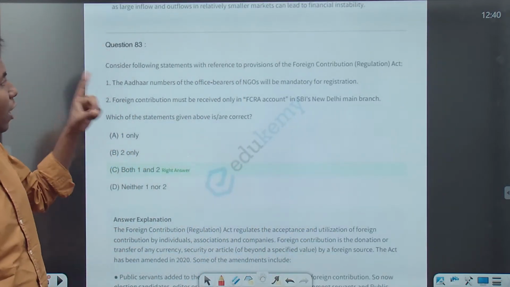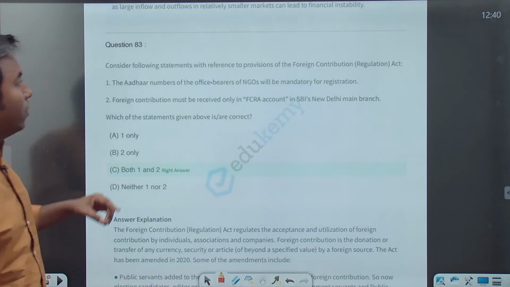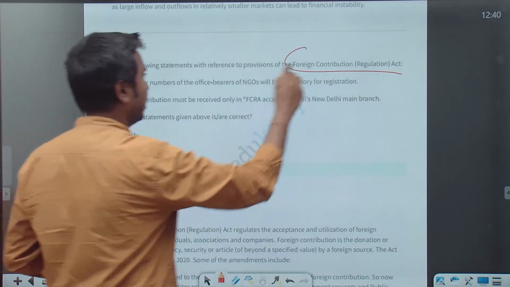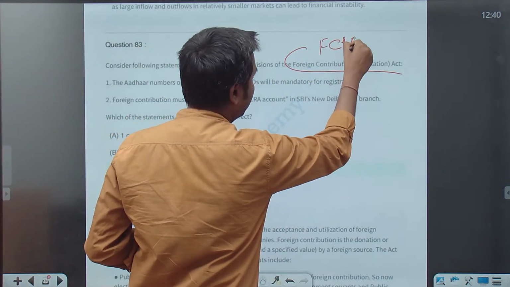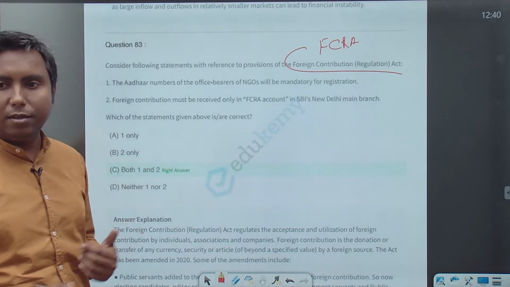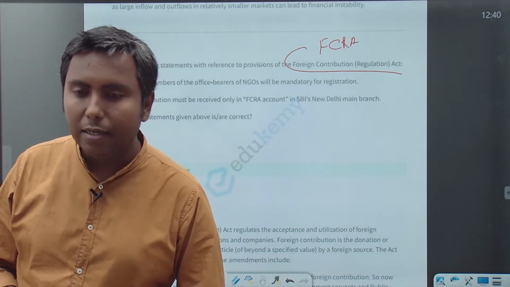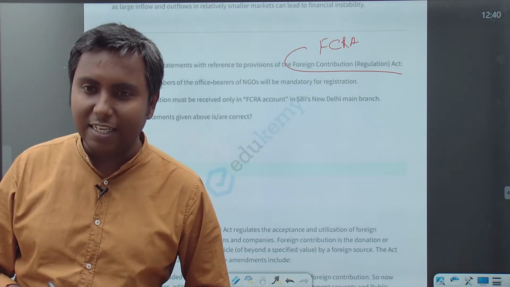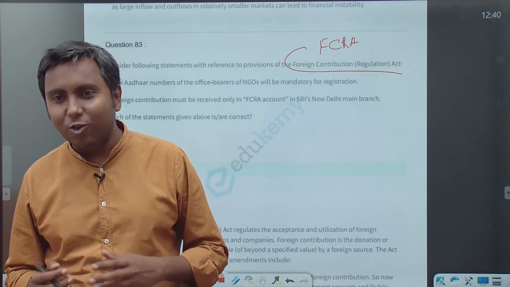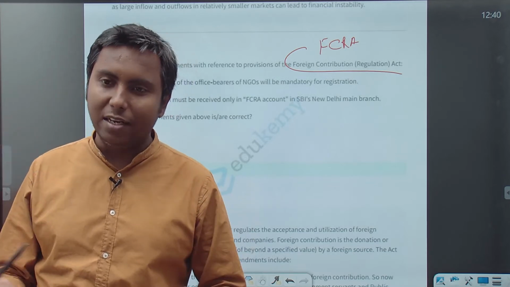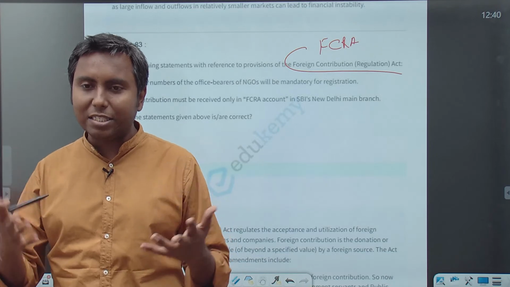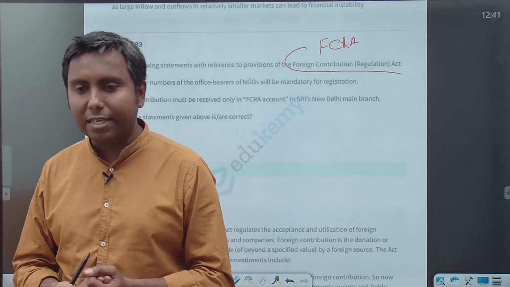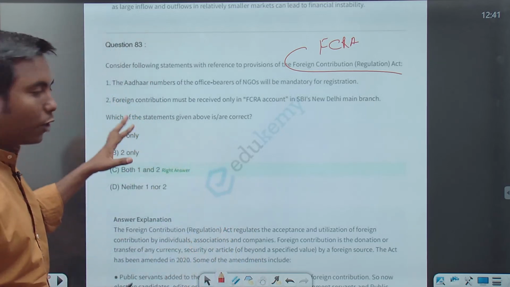Consider the following statement with reference to the provisions of the Foreign Contribution Regulation Act, FCRA. Renminbi is the latest addition. Yes, Abhi, you are right. And which currency has the highest weightage? Which currency has the largest weightage? You are right that renminbi is the largest. Okay, now let's move on to another question.